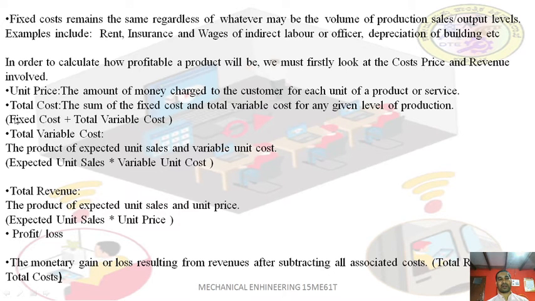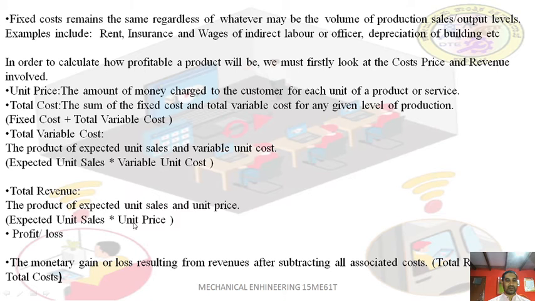So all categories will come under these two costs only. So the total cost equals fixed cost plus total variable cost. The total variable cost is the product of expected unit sale and variable unit cost. Total revenue is expected unit sale multiplied by the unit price.